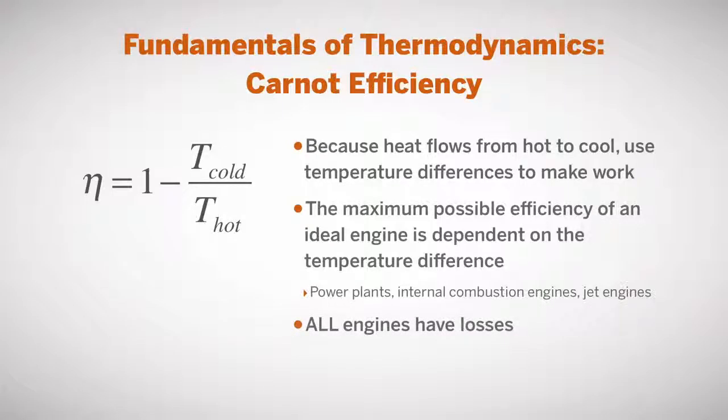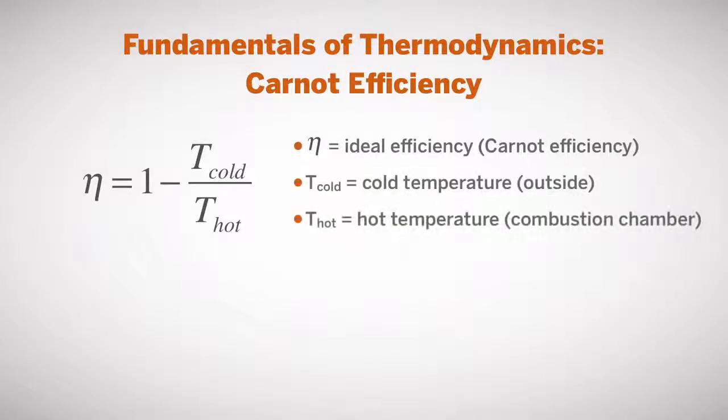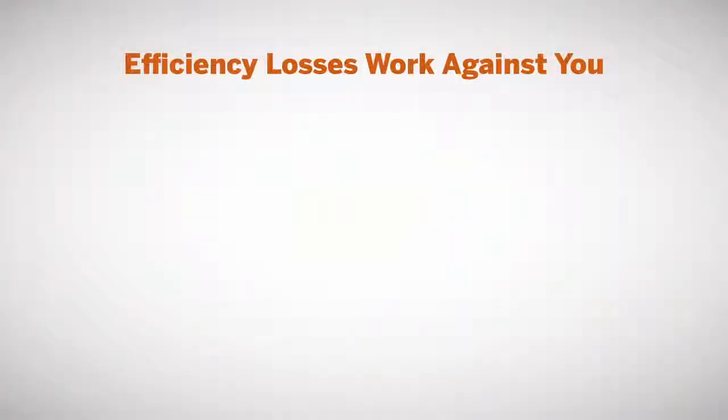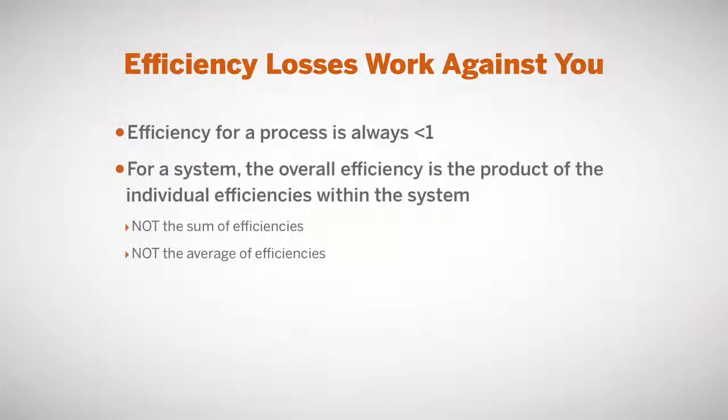And the unfortunate thing is all engines have losses. Even an ideal engine will have losses. These engines include things like power plants, internal combustion engines, jet engines, that kind of thing. All these conversions we're going through have losses, and at best, they can do according to the Carnot efficiency. We can go through examples online of different ways to calculate the efficiency using different conditions. Now, those efficiency losses work against you. Efficiency for a process is always less than 1. And for a system, or for a series of conversions, the overall efficiency is the product of the individual efficiencies of each step. It's not the sum of the efficiencies. It's not the average of the efficiencies. It's the product.